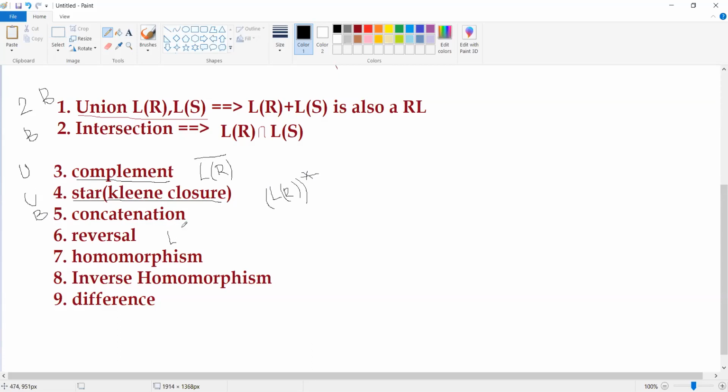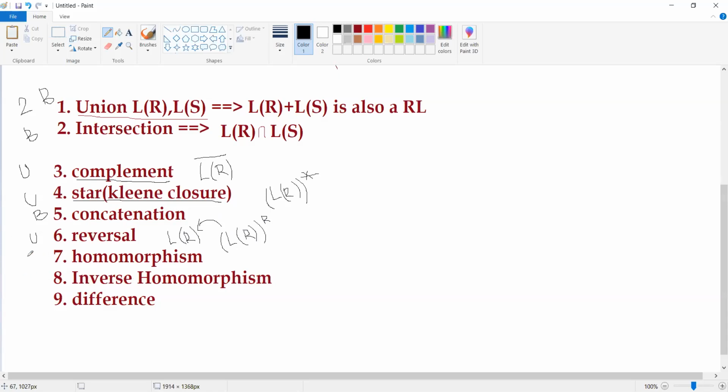Let us say we have some regular language L of R. Now, how do you represent the reverse of a given language? It can be represented as L of R to the power R, which is nothing but the reverse of the given regular language L of R. As we have only one operand involved, this is a unary operation.